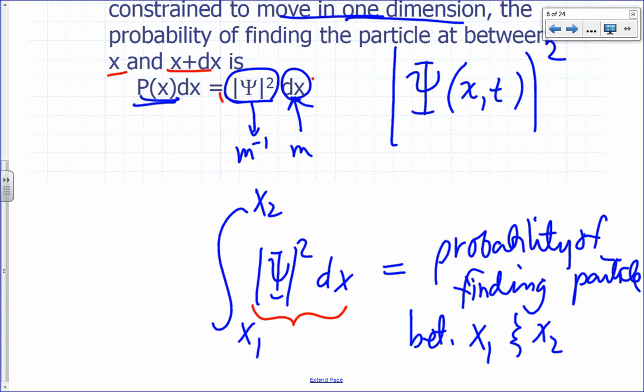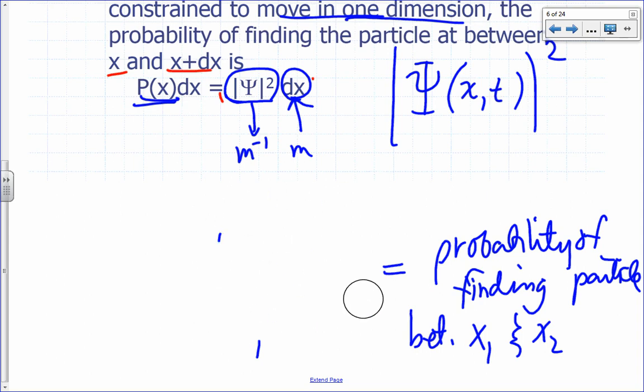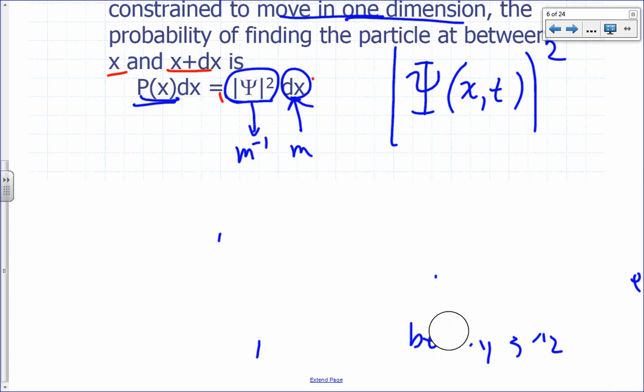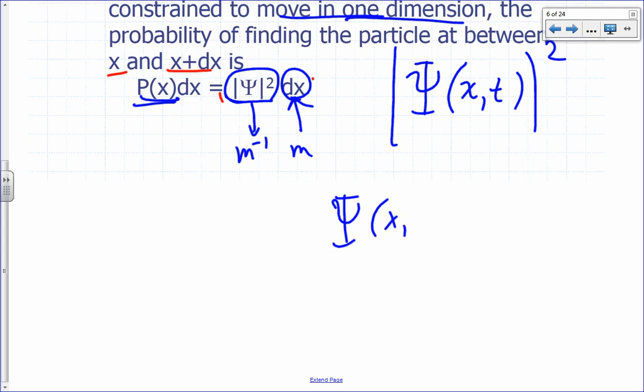What if we were doing three dimensions? In three dimensions, psi is a function of x, y, z, and t.